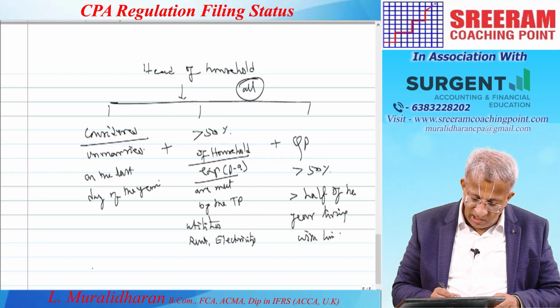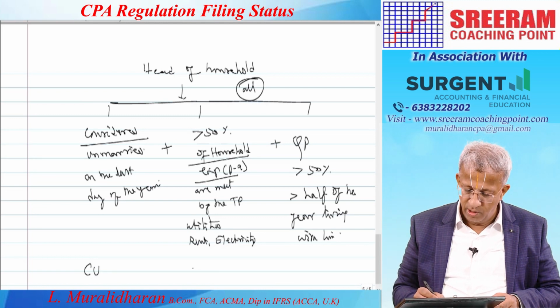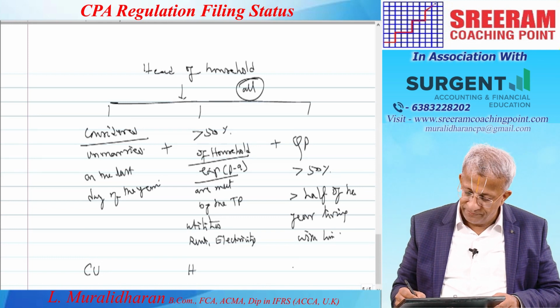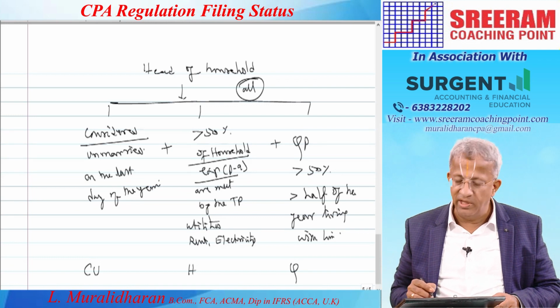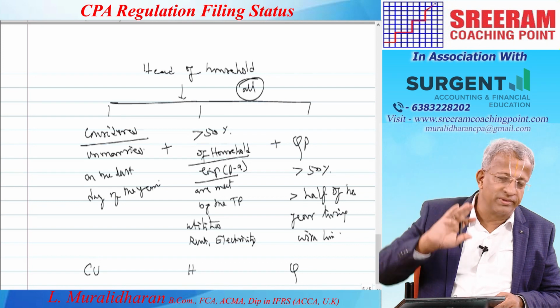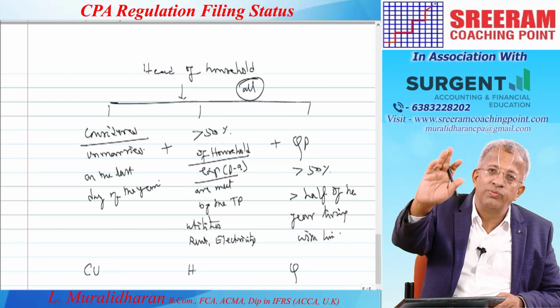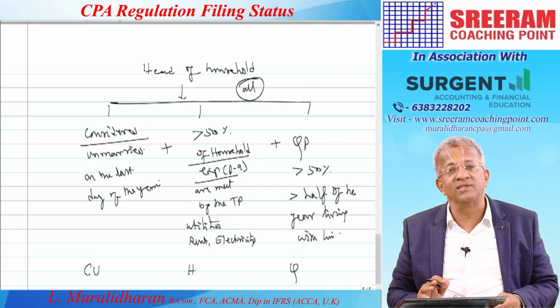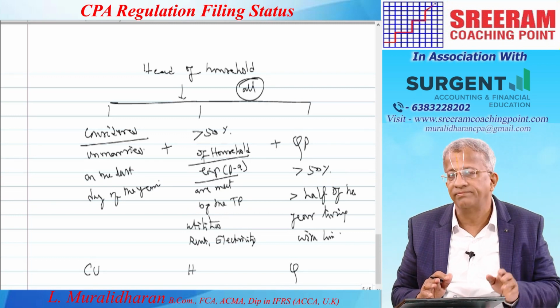So, I considered unmarried, more than 50% on household, then more than 50% of the year a qualified person should be living. Who is a qualified person? What could be household expenses and what could be considered as unmarried? We will take it up later.